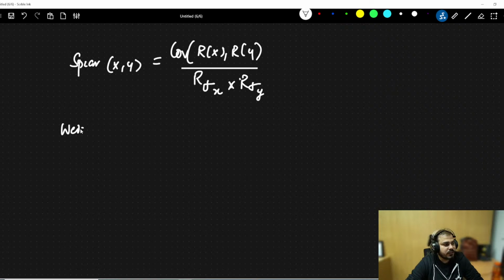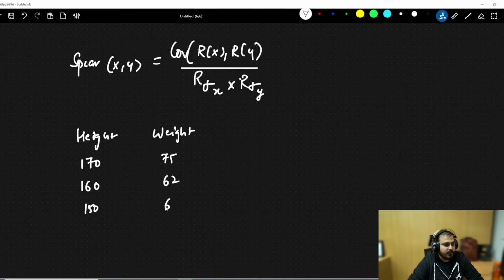Let's consider that I have these features, height and weight. If I say the height is 170, the weight may be 75 kgs. If the height is 160, then the weight may be 62. At 150, the weight may be 60. At 145, the weight may be 55. Okay. Now in this particular case, how do I define my rank?